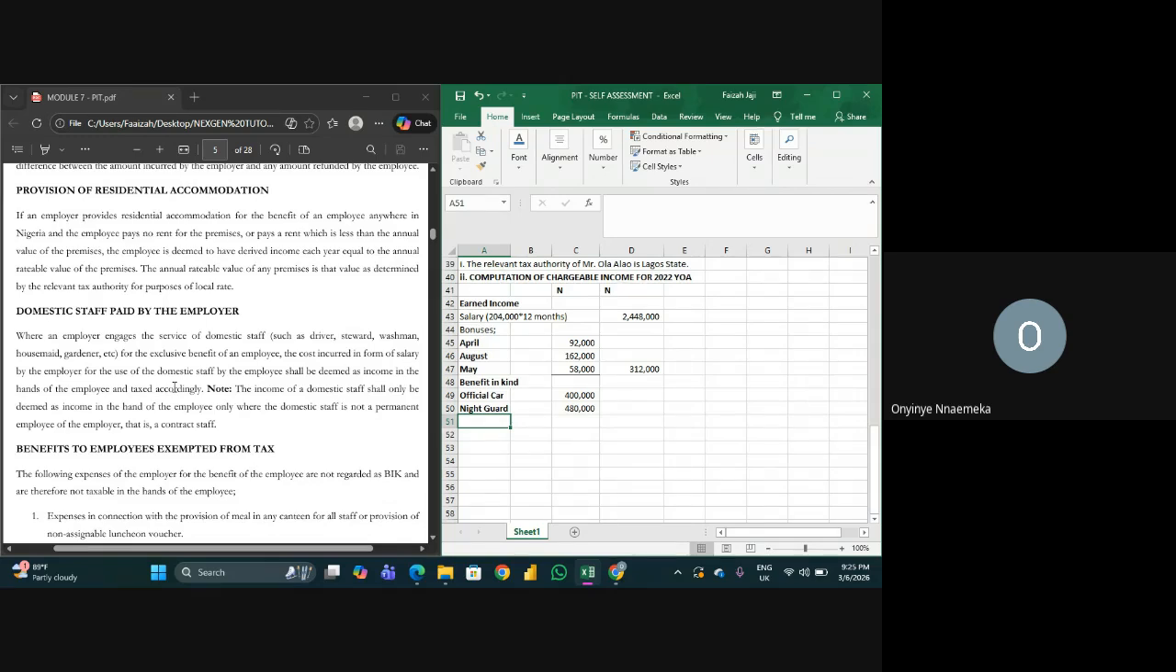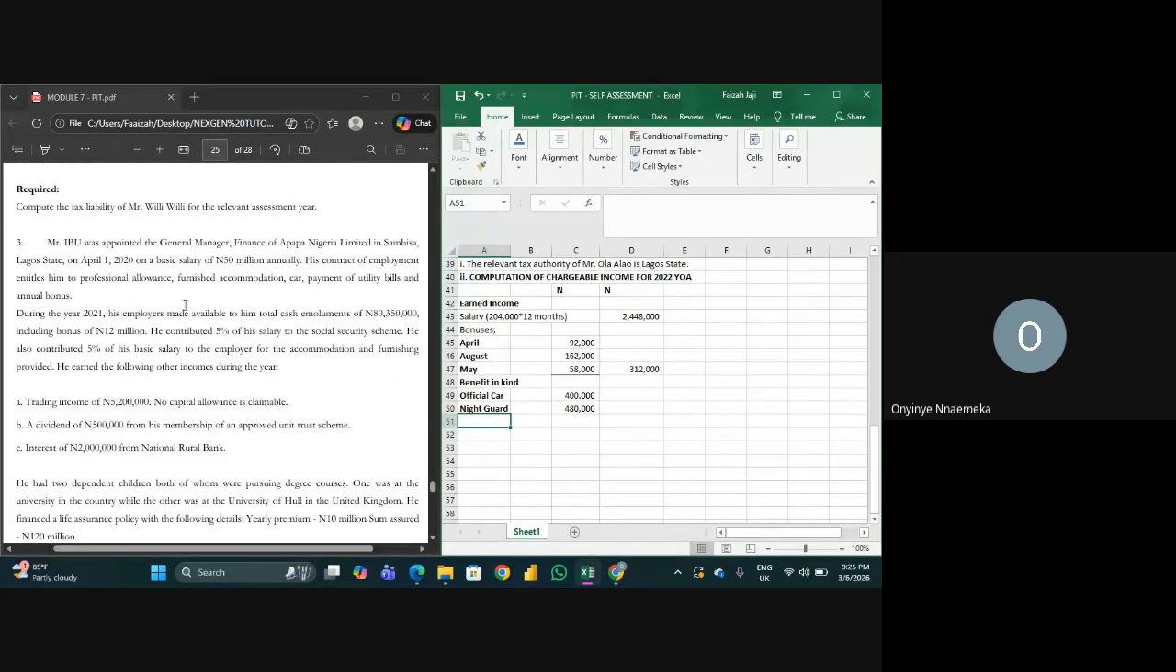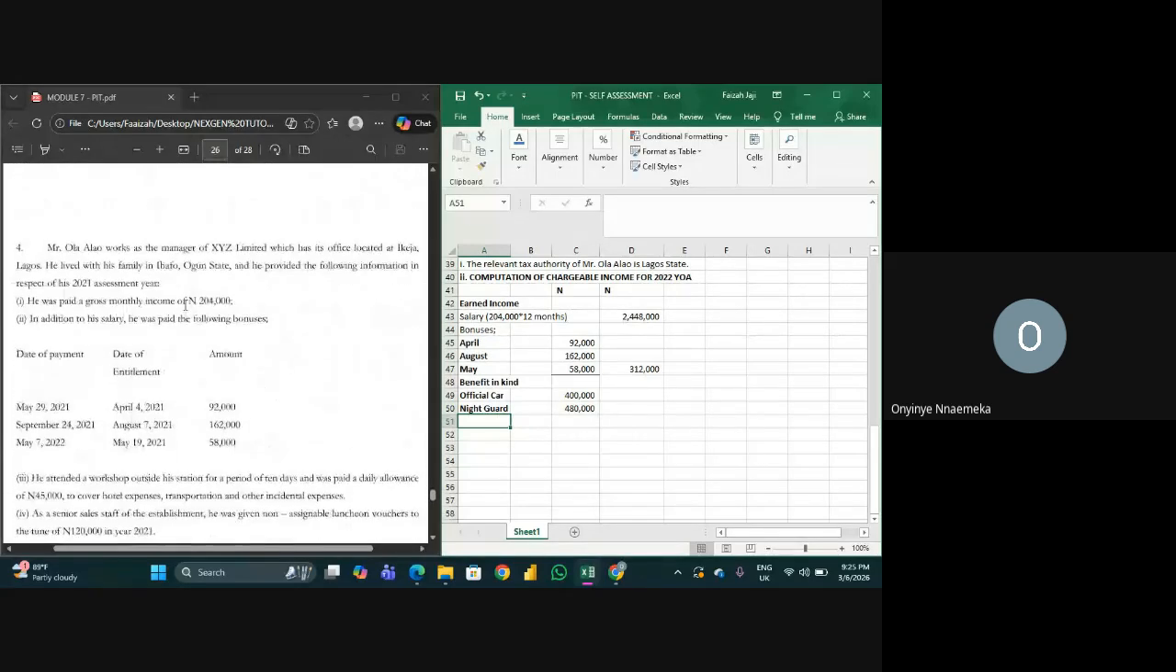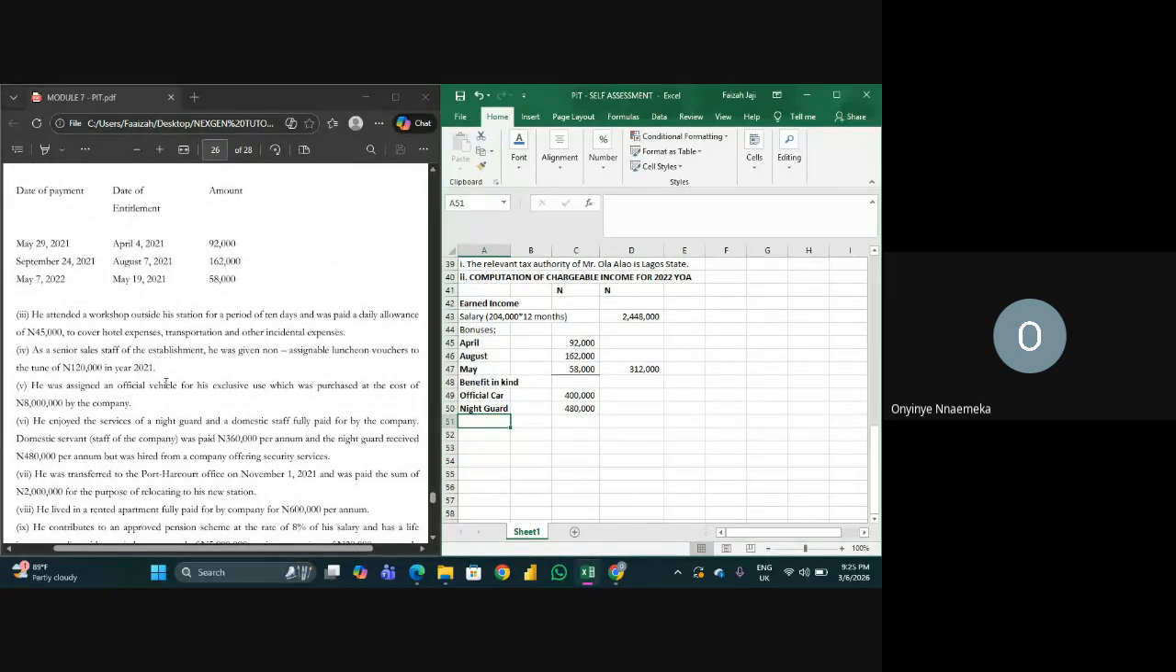Please, do we get it? As long as the person is not working under your employer before the employer now says, okay, come and help this man to do his work, then it's an income to the man. But as long as the person is working under his employer, it's not an income to the man. That's why we only consider the night guard and we did not consider the domestic servant. All right, so let's continue.